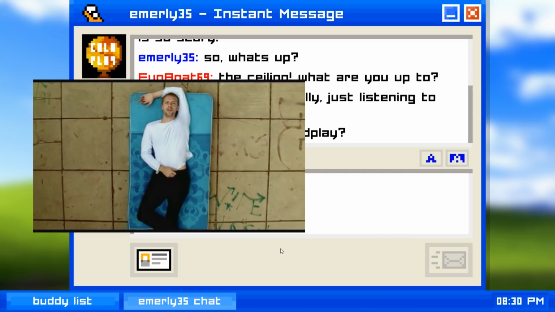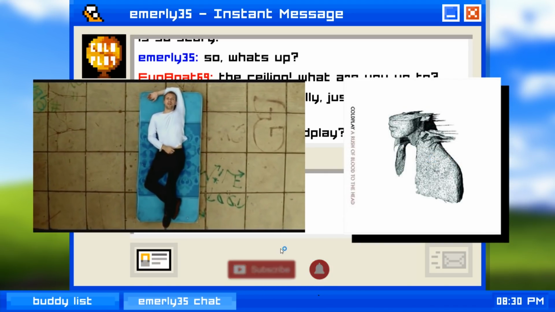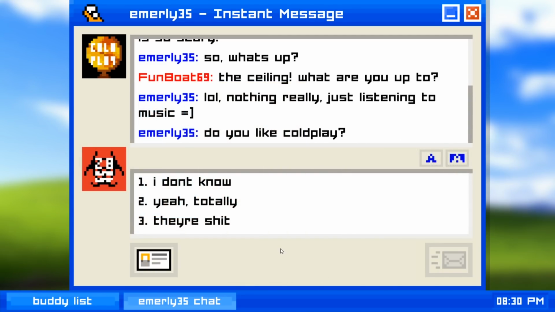The Scientist is a nice song. I like Politik, which is the opening track of their second album. So I guess I'll say yes. There's also a strategy here too. Maybe I don't like Coldplay at all. Would I want to say option 1 or 3? She obviously likes them, and if I'm trying to get in good with her, maybe I should pretend to like them? It depends on how you think.